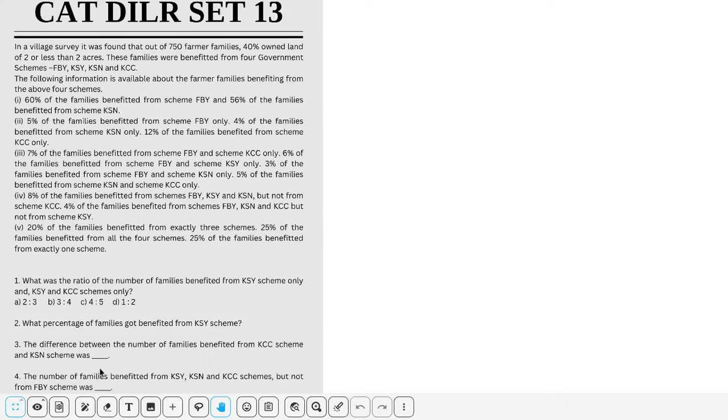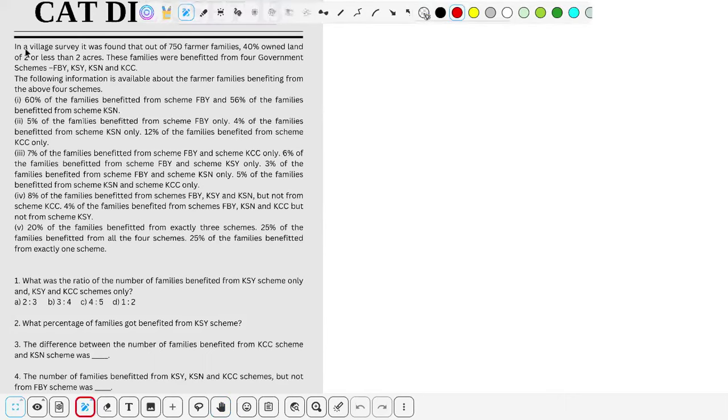Let's see the solution. So it is given that in a village survey, it was found that out of 750 farmer families, 40% own land of 2 or less than 2 acres. So 750 farmer families are there, and out of them 40%, so 40% of 750.